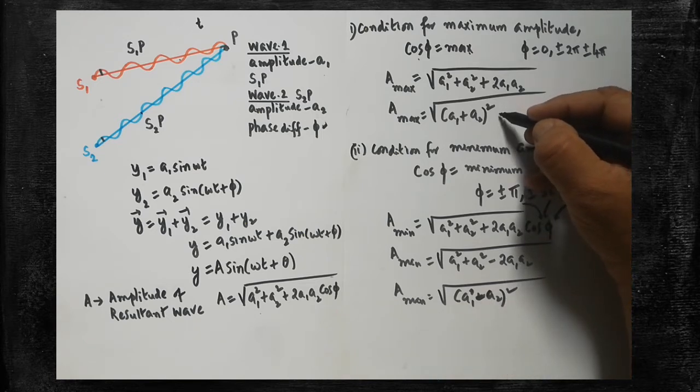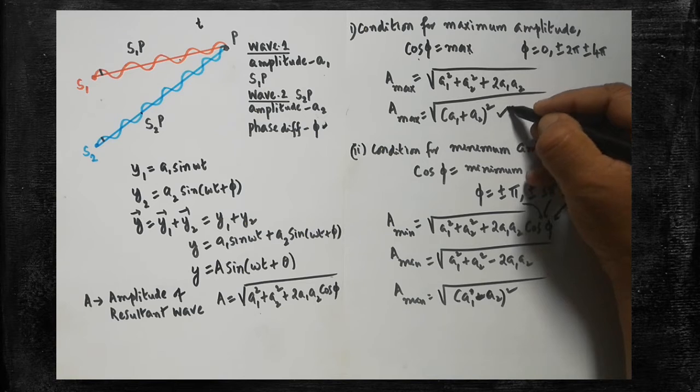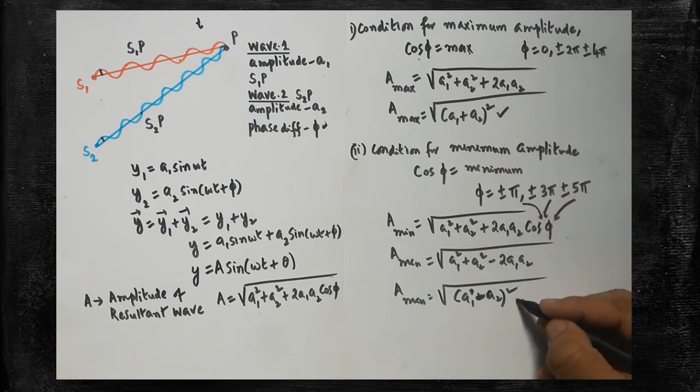Now we have got the formula to calculate the maximum amplitude, and we have got the formula to get the minimum amplitude of the resultant wave. Understood?